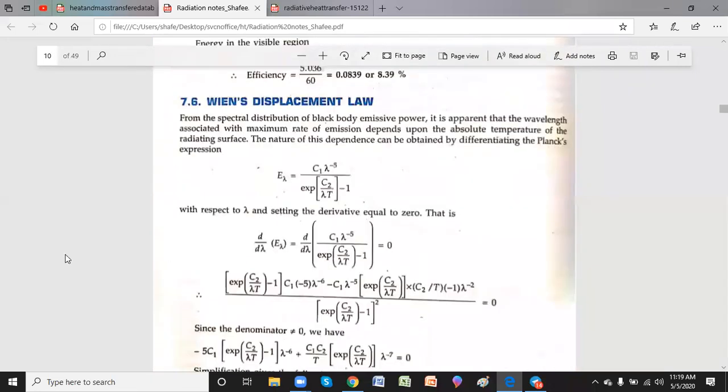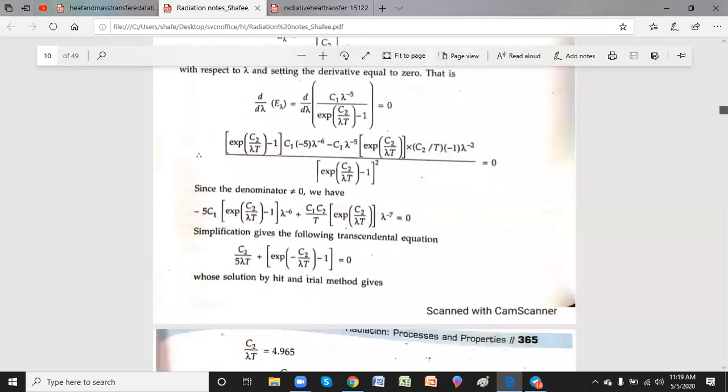Now you can see here, I have shown it with a highlighter. This is called Wien's displacement law. Wien's displacement law gives the emissive power when the radiation is at the maximum wavelength.